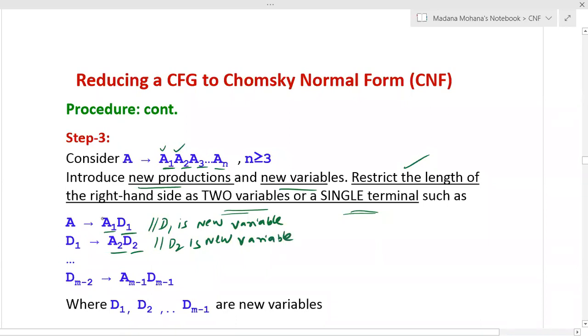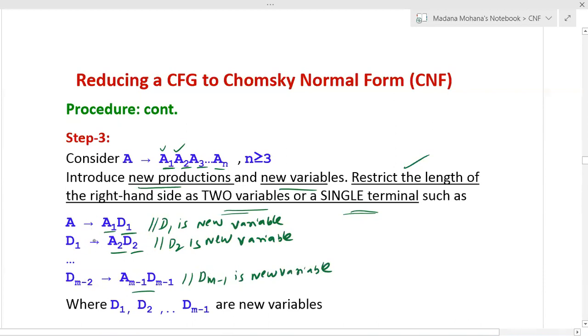You have to split all the productions, whenever the right hand side consists of more than 2 variables, by introducing a new variable every time. Then every new variable also must contain only 2 variables in the right hand side. Like that you have to split and so on. Now Dm minus 2 derives Am minus 1 Dm minus 1. Here you can see again the length is 2. Here Dm minus 1 is a new variable, and Dm minus 2 also.